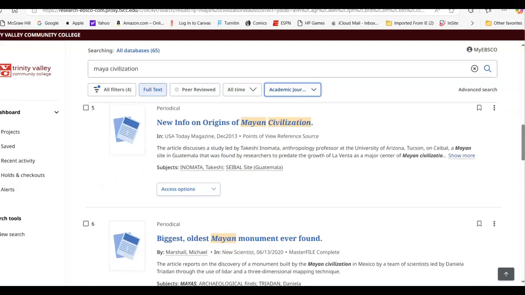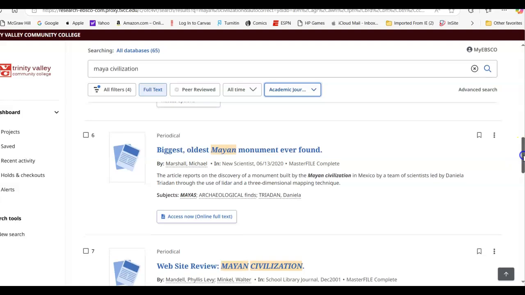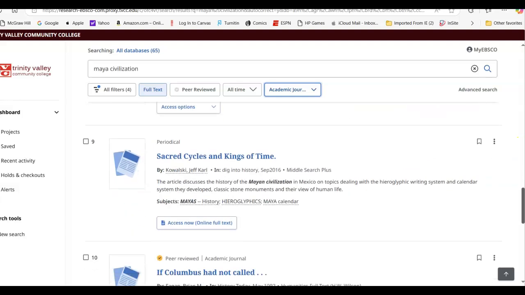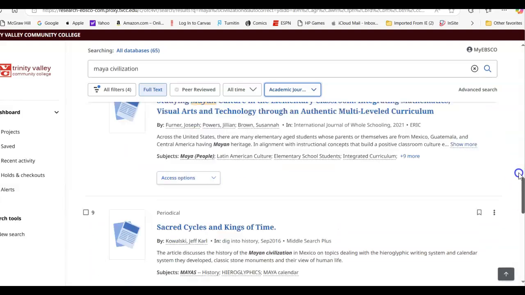This one is a fairly interesting article, but it's a little older now, where it does talk about some sites that were found about 10 years ago. This one is a little more recent, about the Mayan civilization, a monument that's been found there through the use of LIDAR. A few more aspects are offered here. This talks about the history of it, and again, it's a little older, but it works. It's a nice article, and so you can look there.